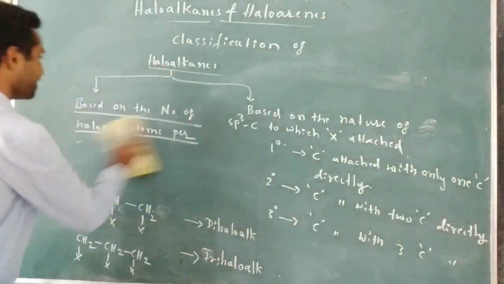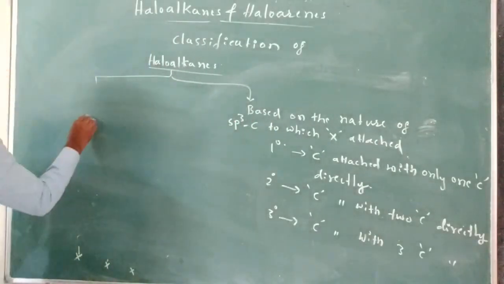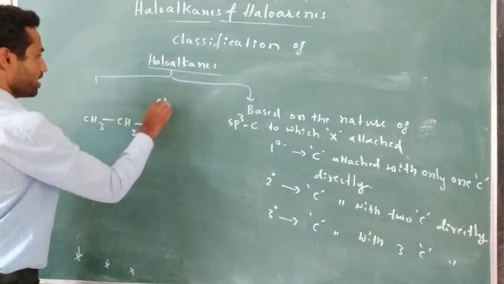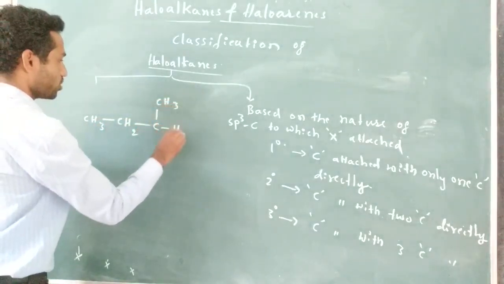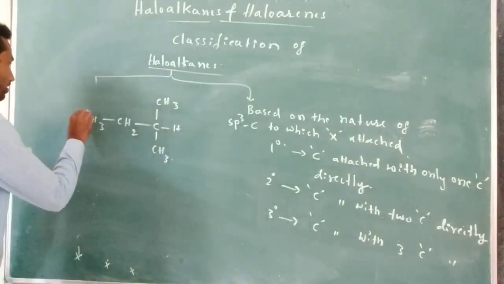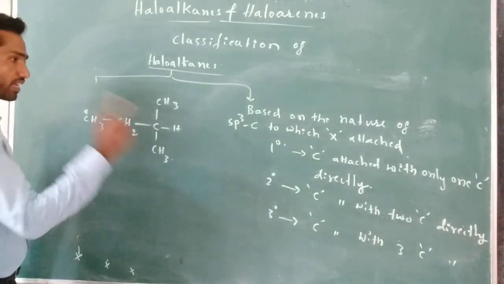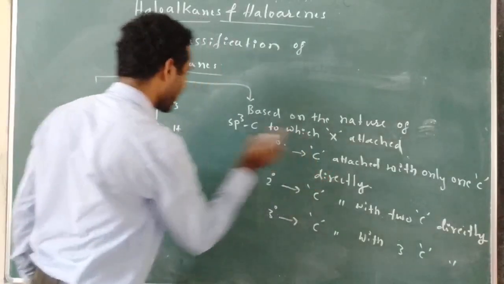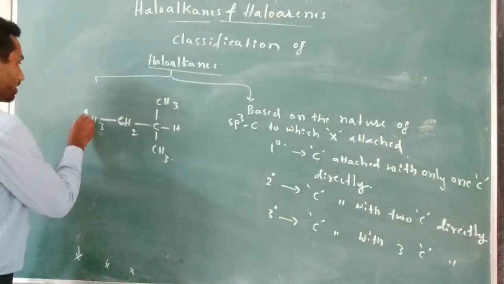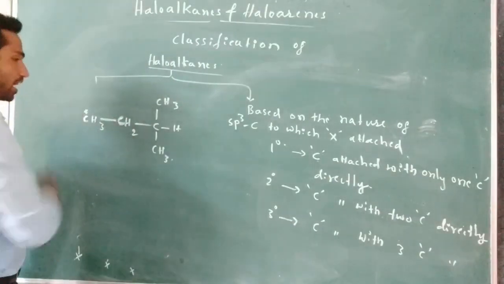So I am going to write here primary carbon: CH3, CH2, CH3, CH3. So here the first carbon, this carbon is a primary carbon. This is attached with three hydrogens, but the condition is an sp3 hybridized carbon attached with only one carbon. This carbon is attached directly with only one carbon. Therefore, this is the primary carbon.